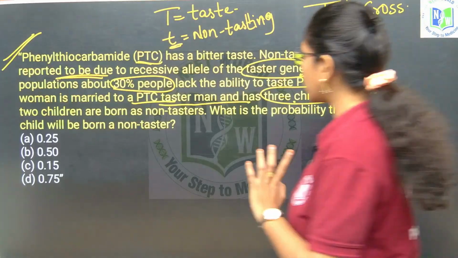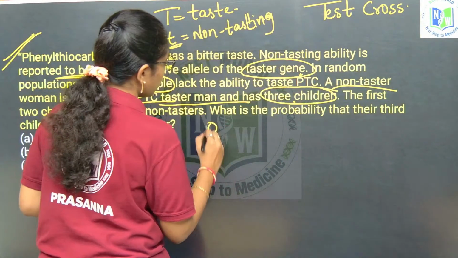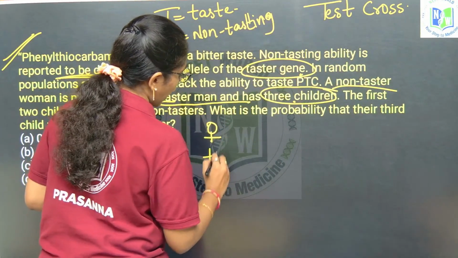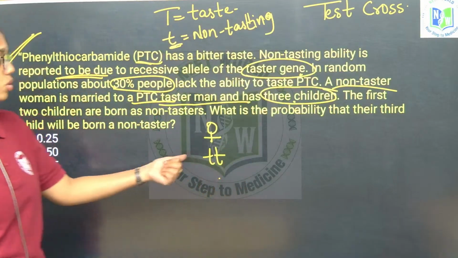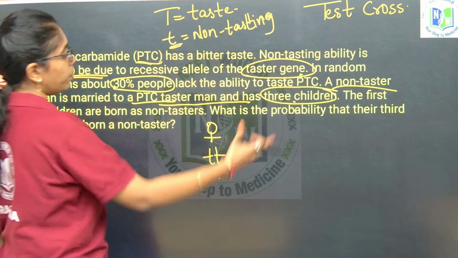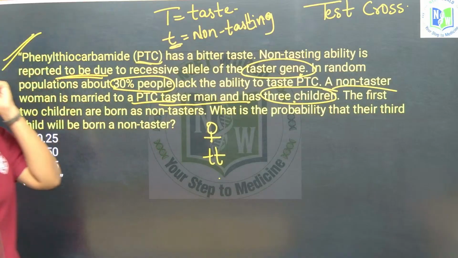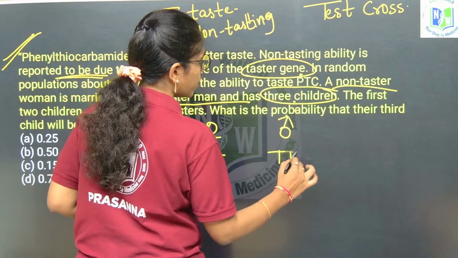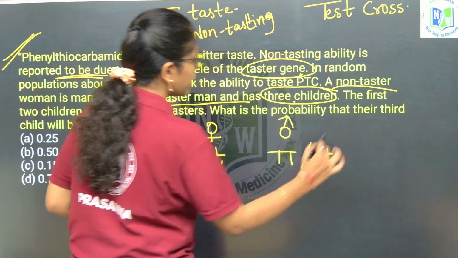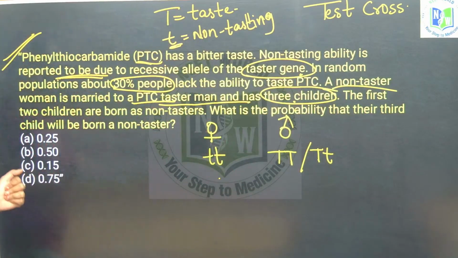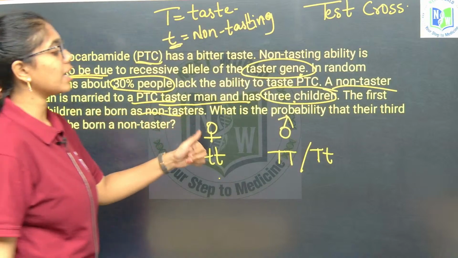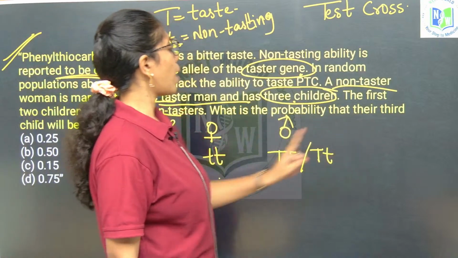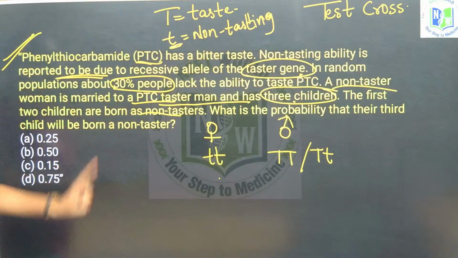Okay. Look at this properly, ma. So, the female parent has the non-taster gene, that is recessive alleles, and the male parent is a taster, that is, the male can be either homozygous dominant or heterozygous dominant. The first 2 children are born as non-tasters. What is the probability that their third child would be born as a non-taster? They are asking.